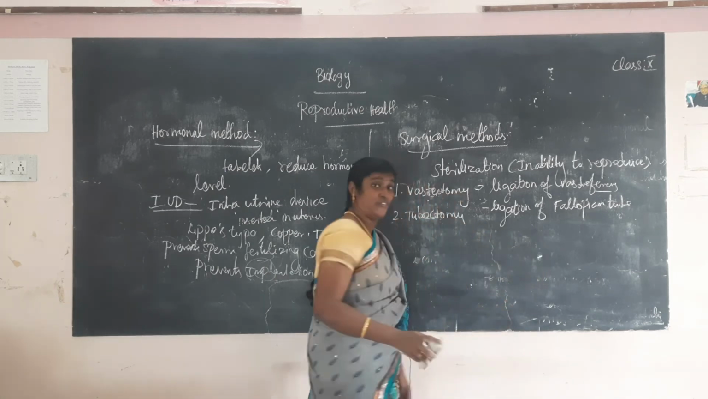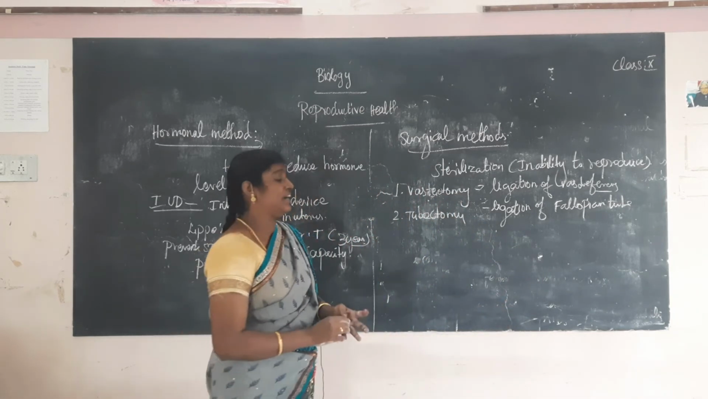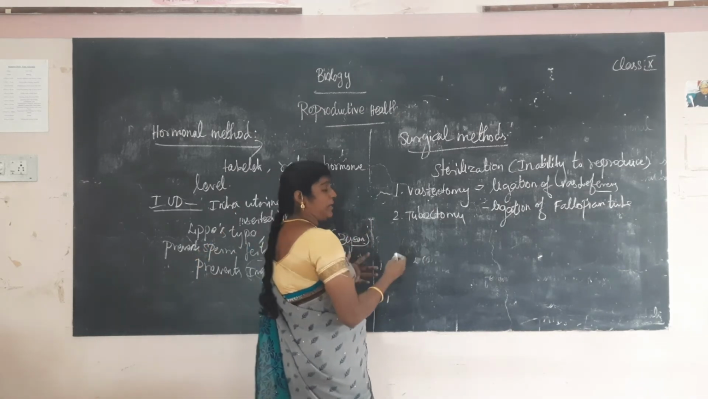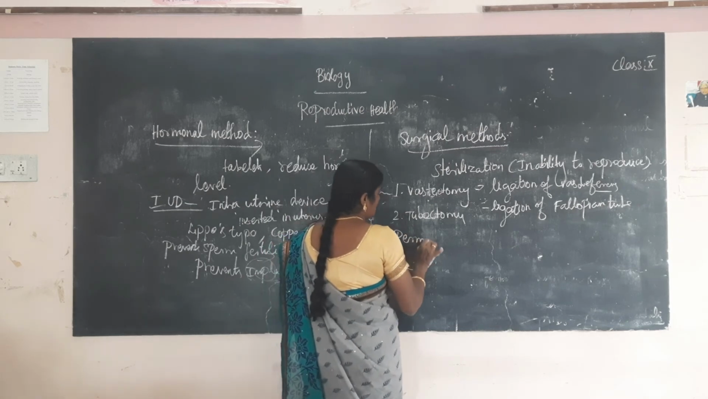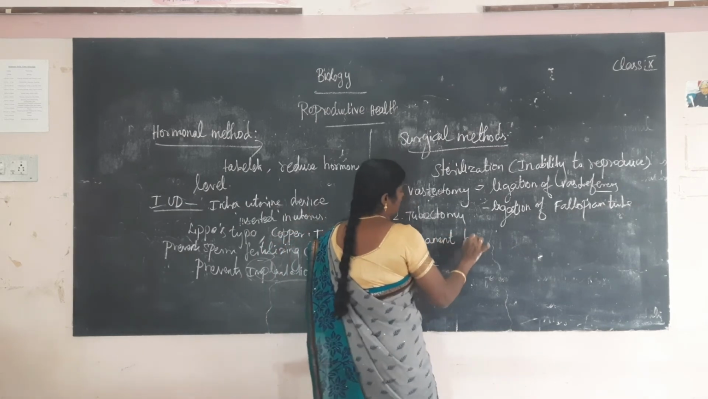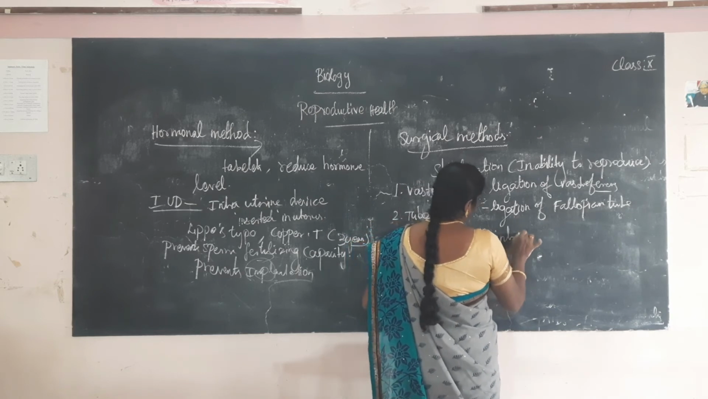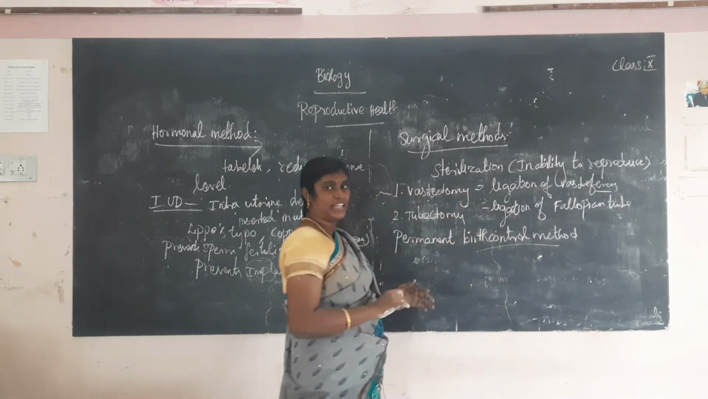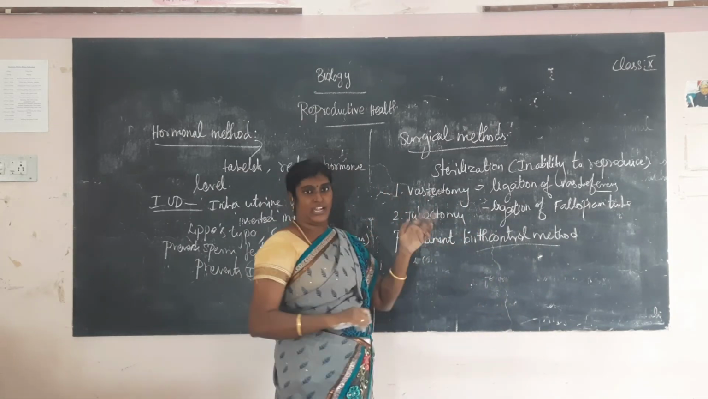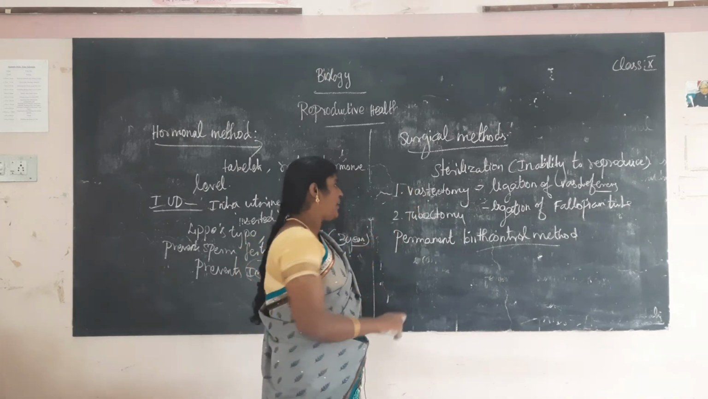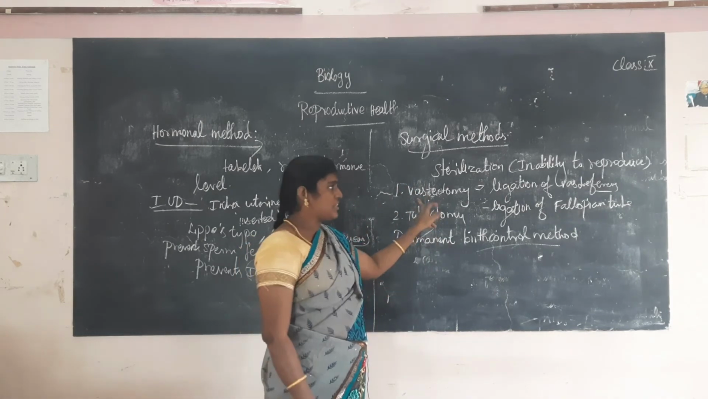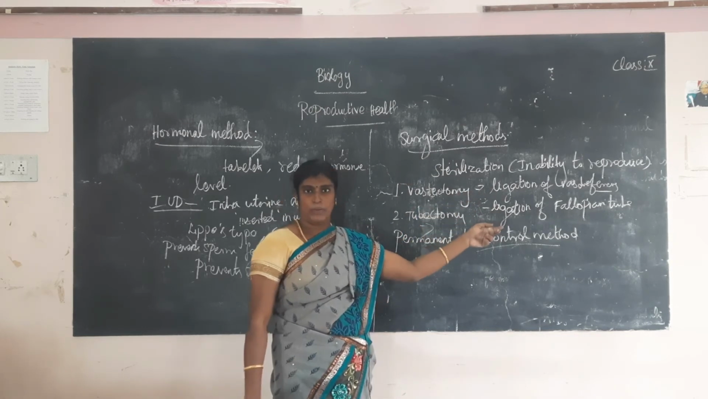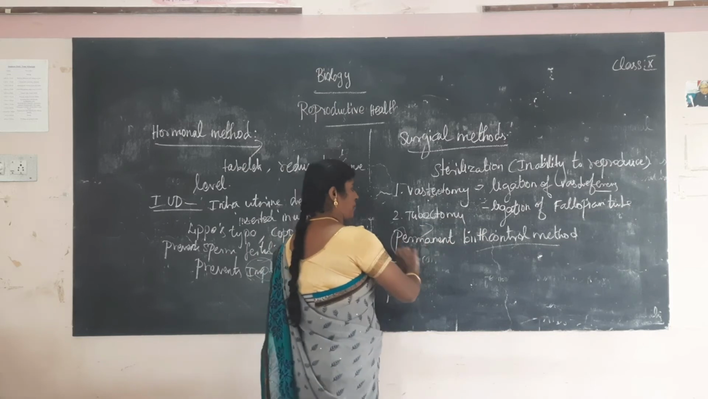This method is very effective compared to the other methods. It is a permanent birth control method. These two methods are very important; sometimes a 3-mark question is asked: what is the main difference between the vasectomy technique and the tubectomy technique? Vasectomy is ligation of the vas deferens in males, and tubectomy is ligation of the fallopian tube in females. So this is a permanent birth control method.